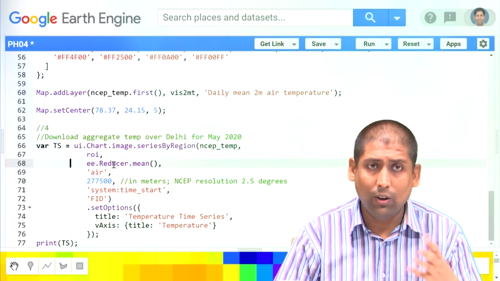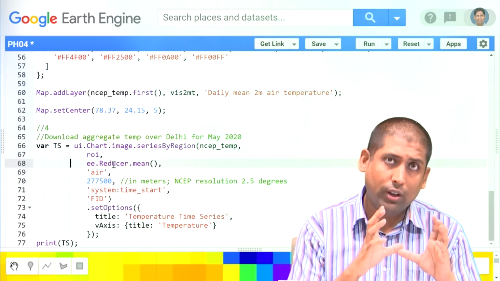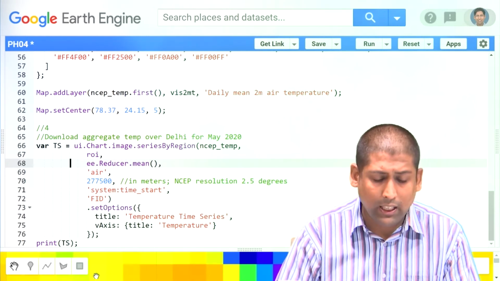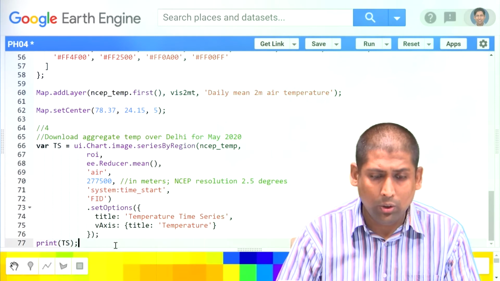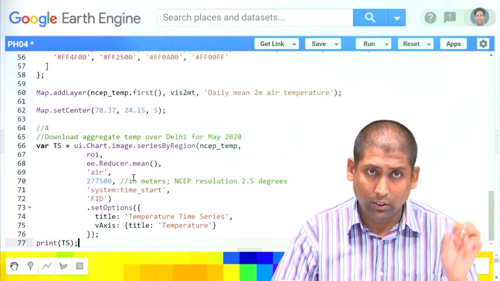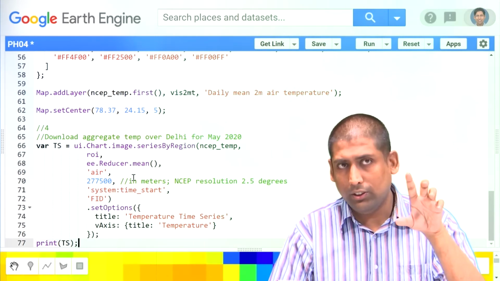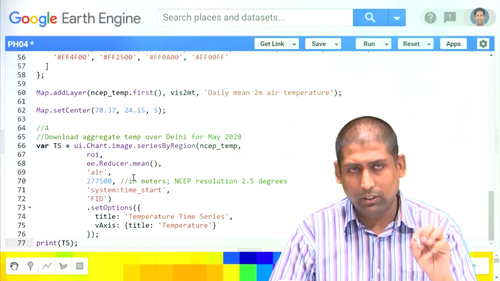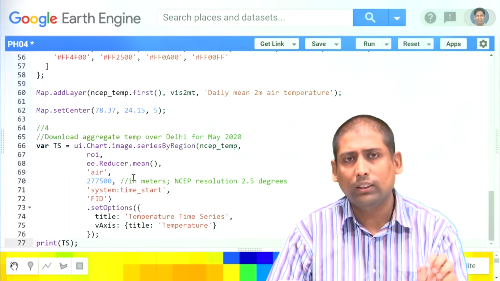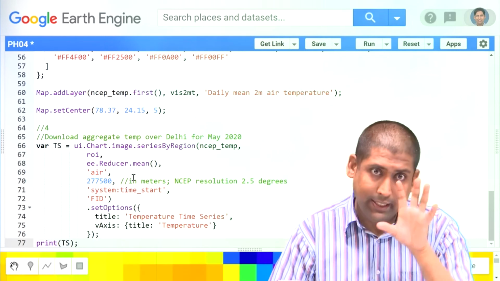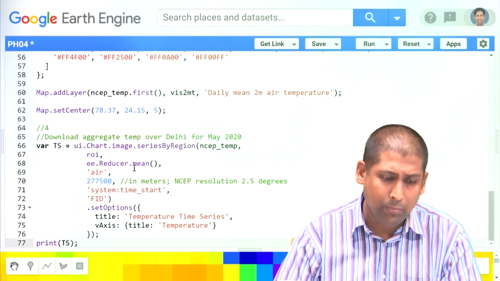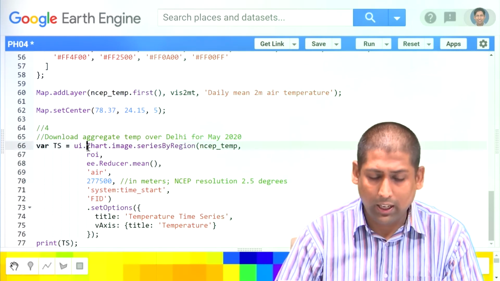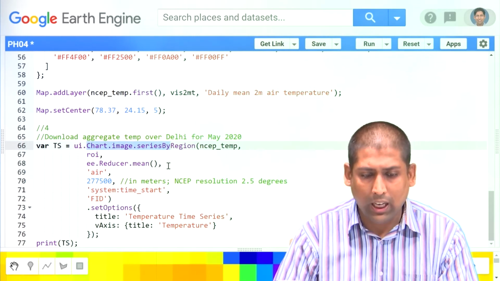So we would like to download it. I showed you how to download for a given region. Now we will see how to download it aggregated for that region. Basically, I want every 6 hours the temperature in the entire Delhi, one averaged value. So what I'm going to use is I'm going to create a chart.